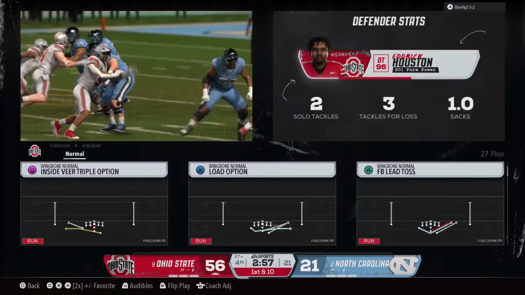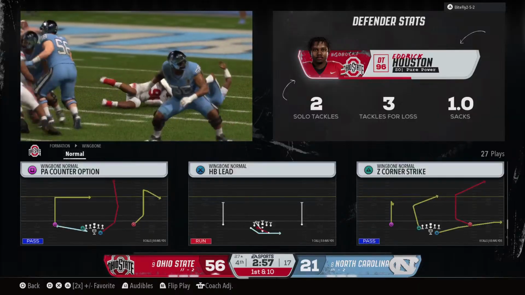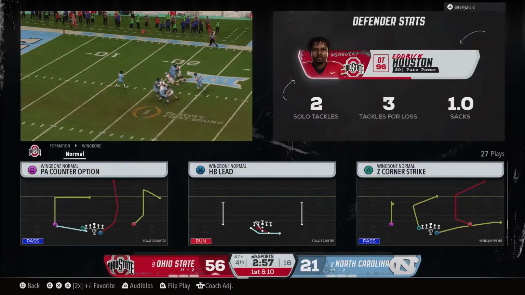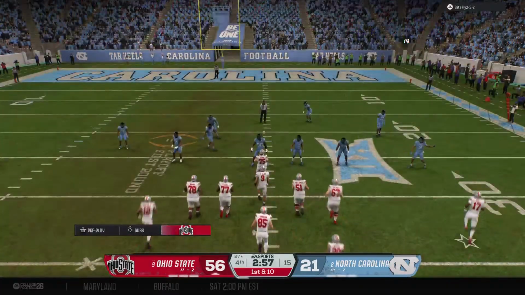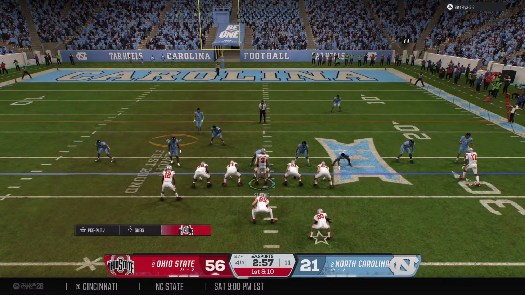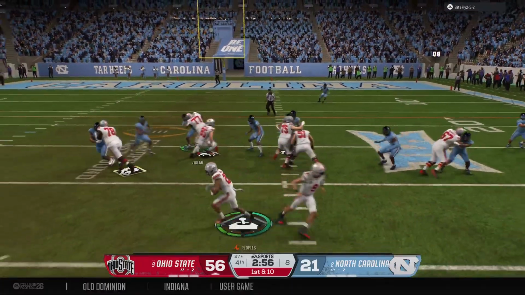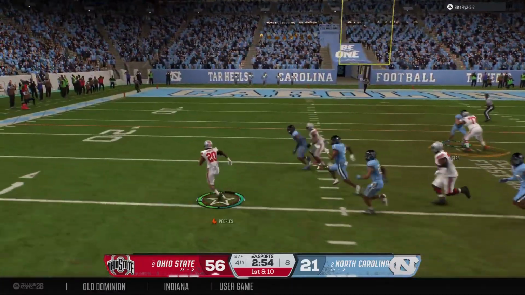What a great job by this defense, really, all game long. It's very fitting. Here we are now in the 4th quarter on a 4th down play, they step up yet again. Now you give the ball to your own offense, you work that clock, and you seal victory. Here comes the powerful Ohio State offense onto the field. They take the field with serious momentum. They have been tough to stop so far.